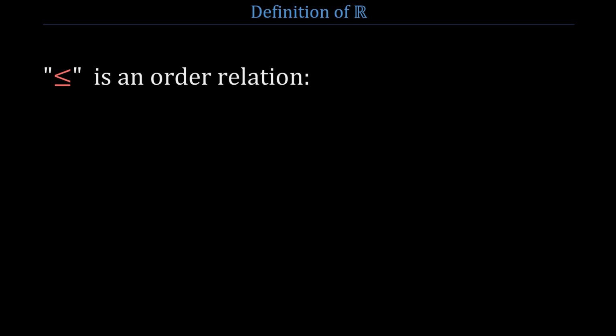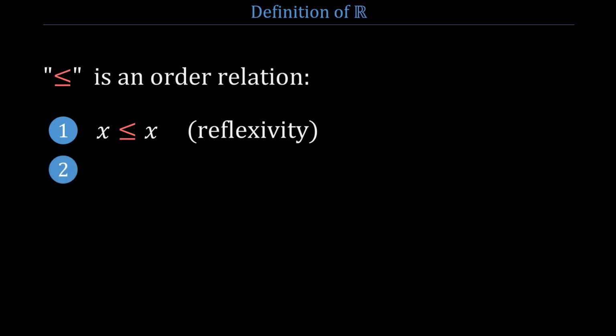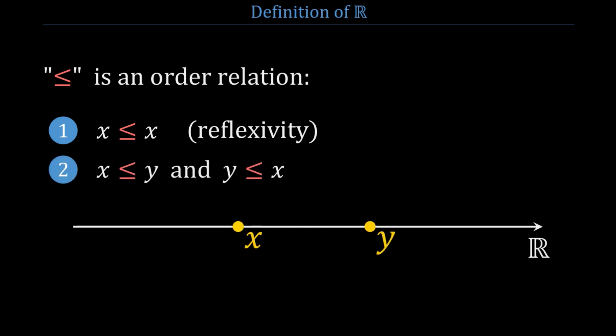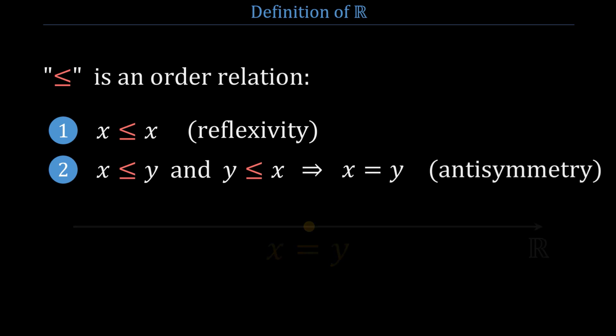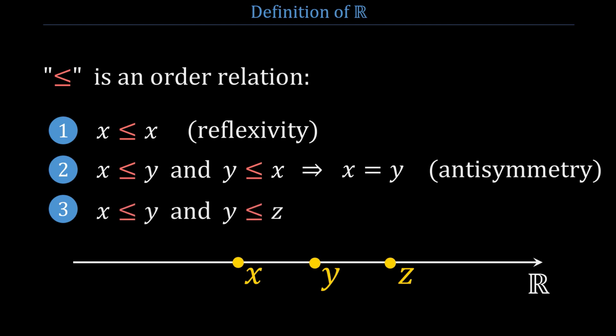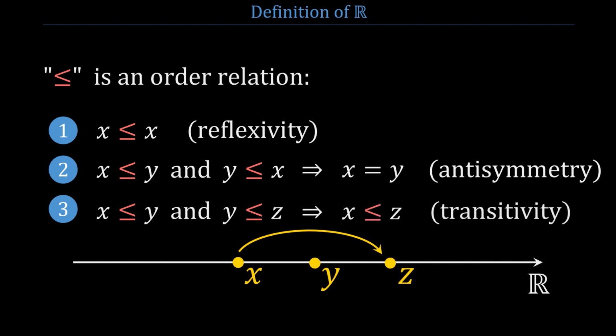That means three things. 1. Every real number x is less than or equal to itself. This is called reflexivity. 2. The only way to have x less than or equal to y, and at the same time y less than or equal to x, is to have x equals y. This is called antisymmetry. And 3. If x is less than or equal to y, and y is less than or equal to z, then x is less than or equal to z. This is called transitivity.